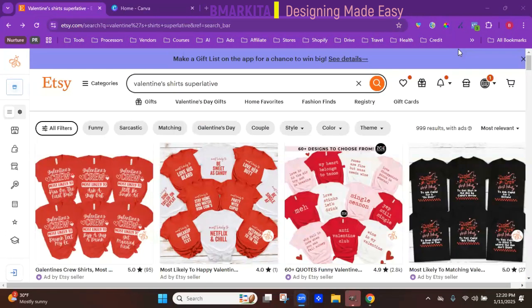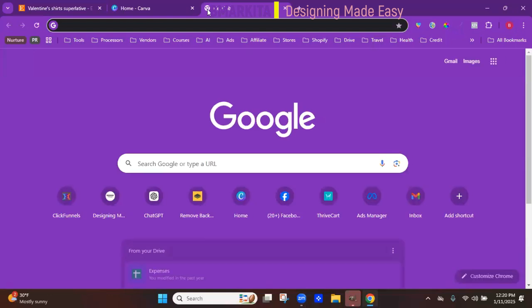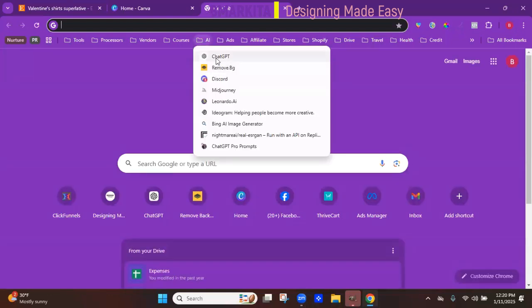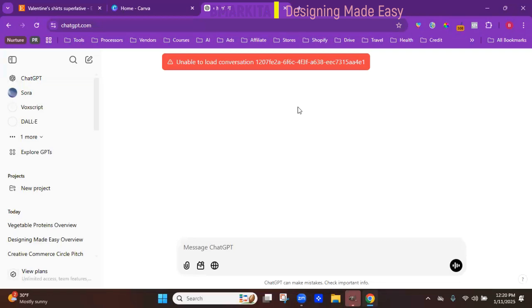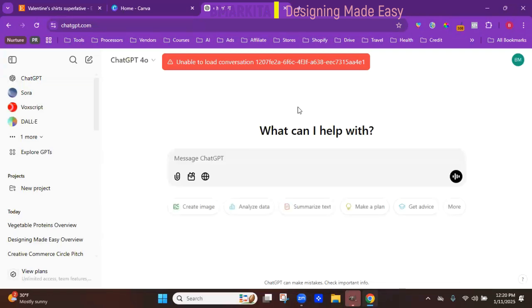So now that you have a feel about what's needed for the bulk designing, I'm going to use a tool called ChatGPT. I know a lot of people are familiar with that. And I'm going to use it to help me think of those most likely to, those superlative type of quotes. So we're going to go to ChatGPT, and there is a free version that you can use. I have the paid version, but the free version works fine in this instance. So this is where you can go in and ask questions so that it can give you feedback on what you need to do.